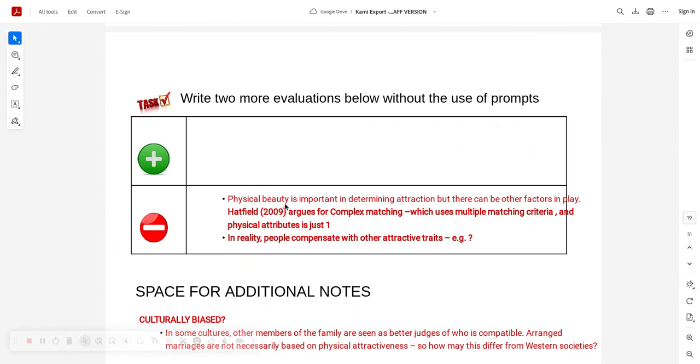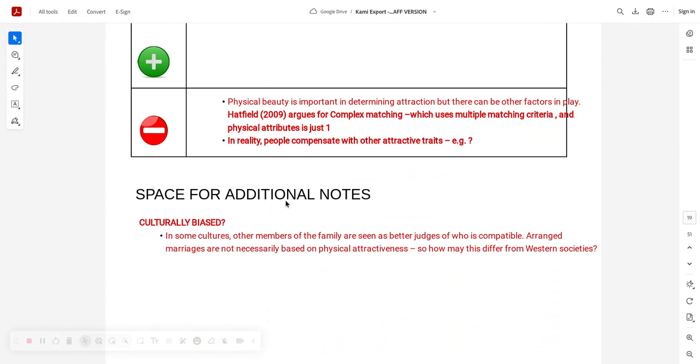You did see the complex matching bit that we talked about there. Some people can compensate if they're not physically attractive and they go for a physically attractive partner, maybe they've got huge amounts of wealth as well. So that compromises and compensates that lack of attractiveness. So Hatfield promoted this. It's much more complex than just based on one thing.